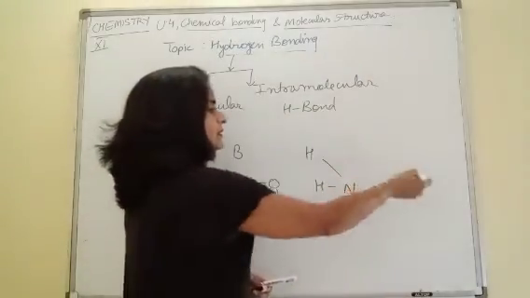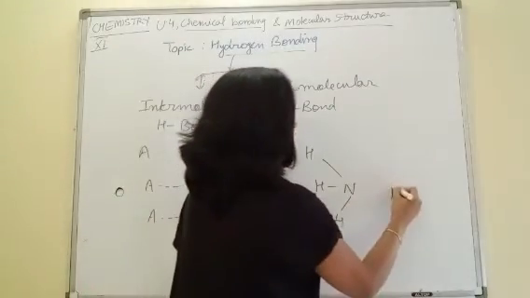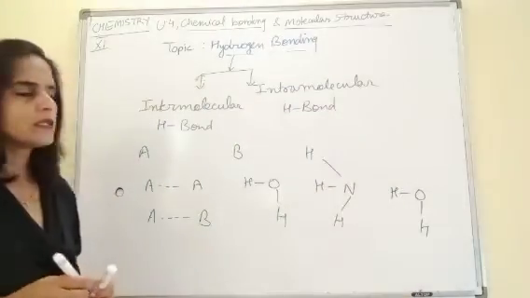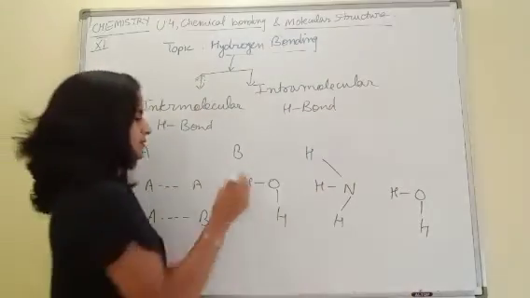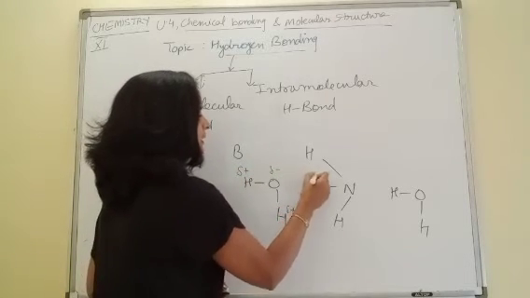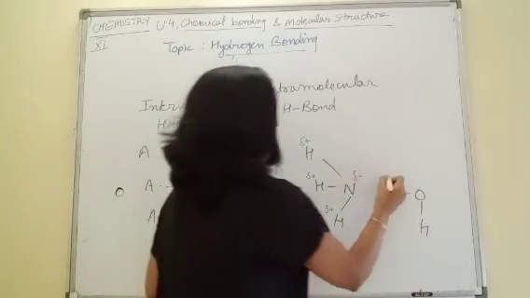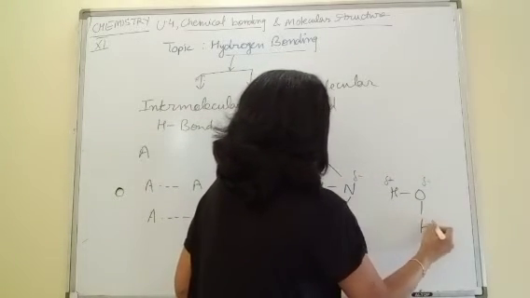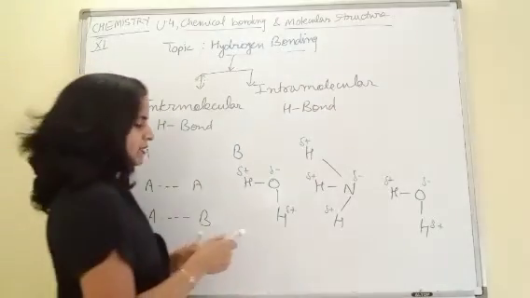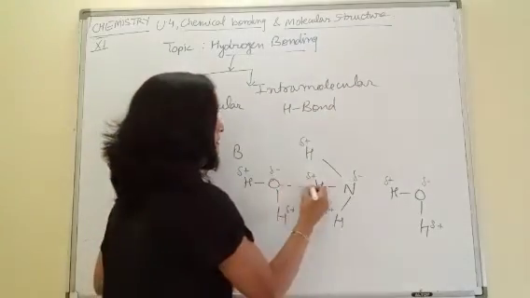Again, the next water molecule, and then give the charges, slight positive and negative. Weak force of attraction, show that between opposite poles, like this.